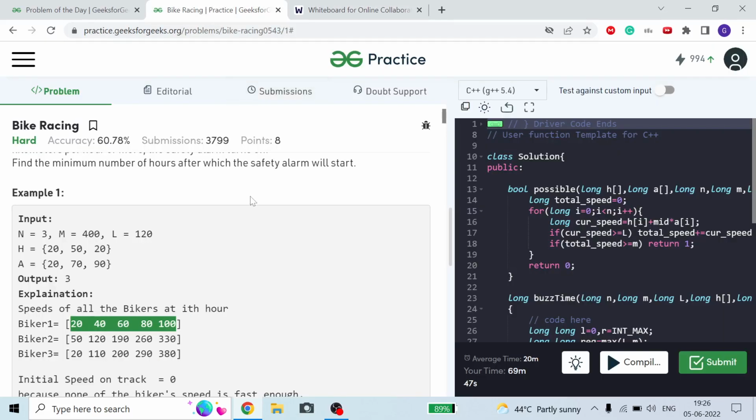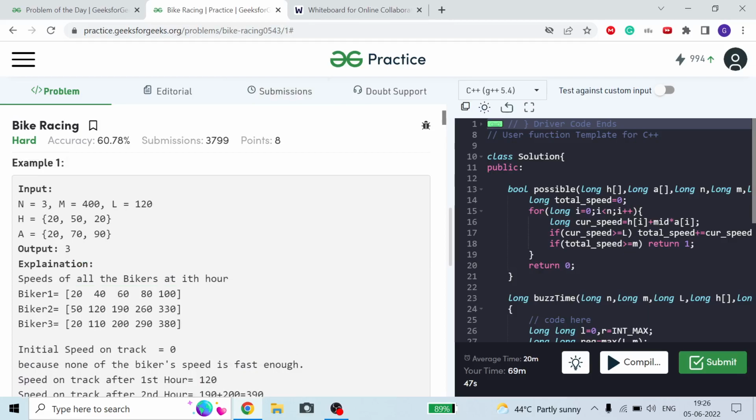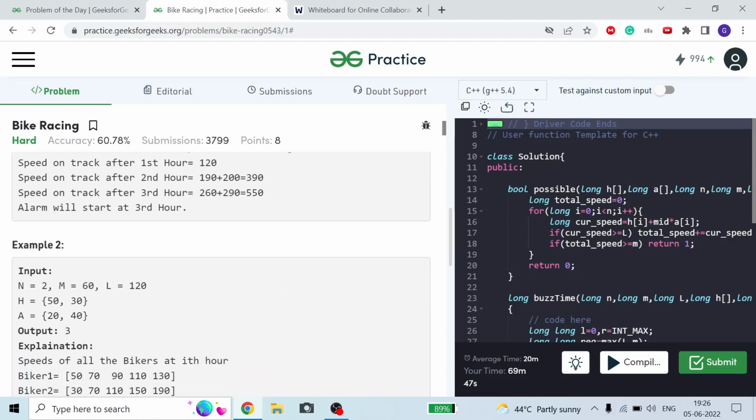Now why am I taking m and L? You can see here m is the speed of track required, which is greater than our fast bike speed. Here our speed of track is less, but for considering it as a fast bike, the speed is more. So